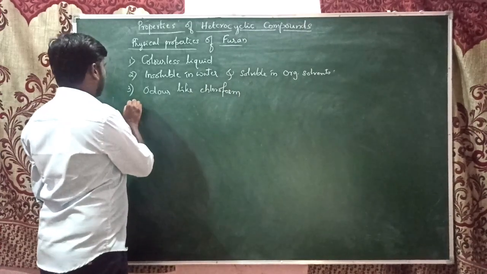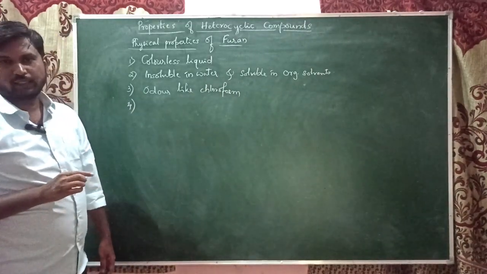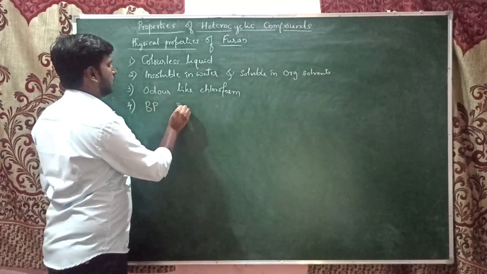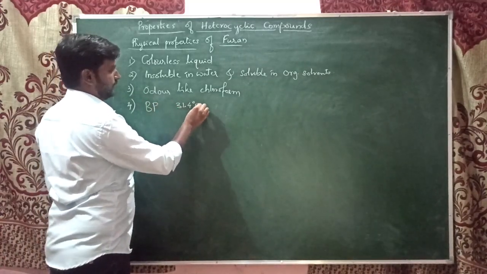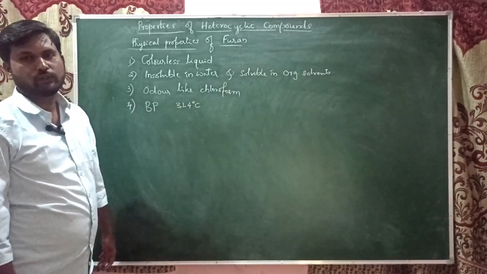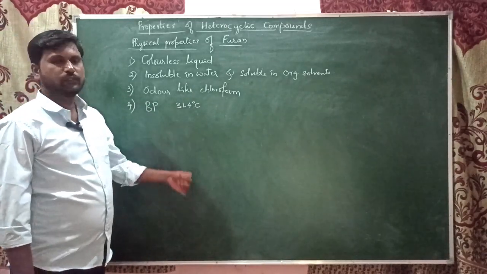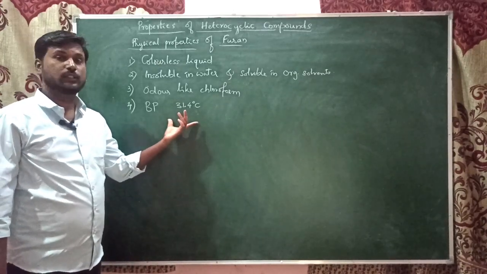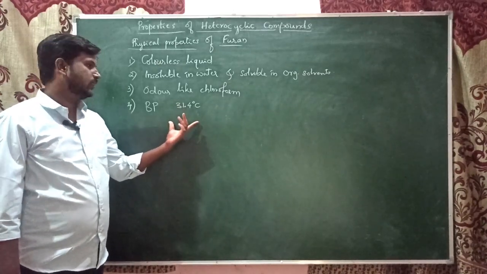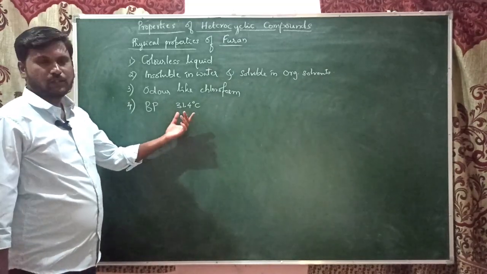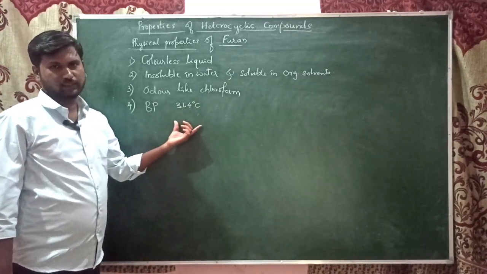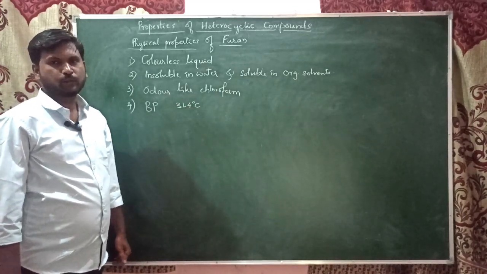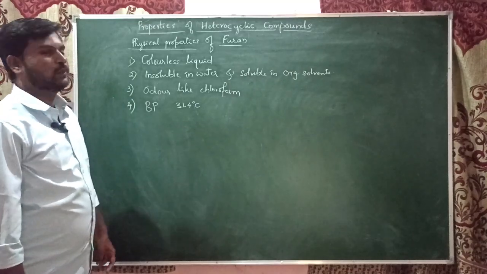And if you see its boiling point, it is very volatile, with a very low boiling point of around 31.4 degrees centigrade. In the case of pyrrole, we had a greater boiling point because it shows some hydrogen bonding. Here that is not possible, hence it has a very low boiling point. So these are the physical properties of furan. Now we'll discuss the chemical properties of furan.